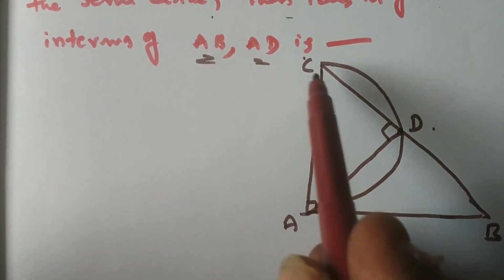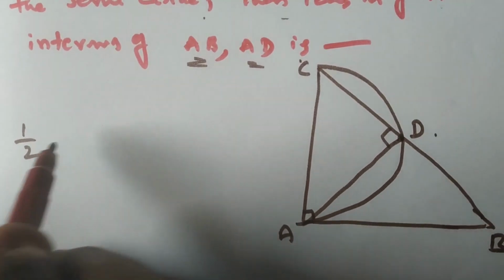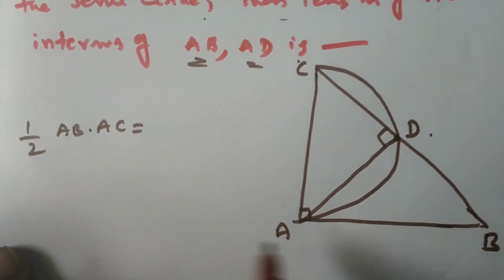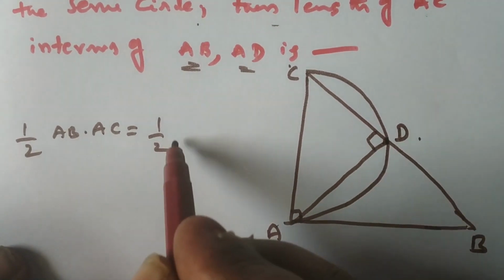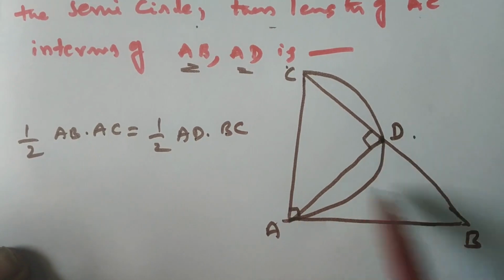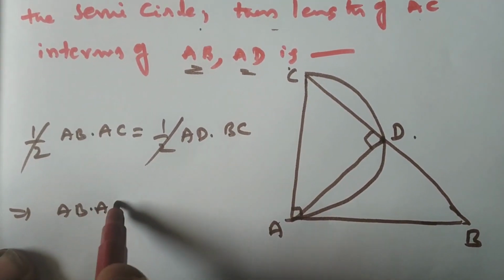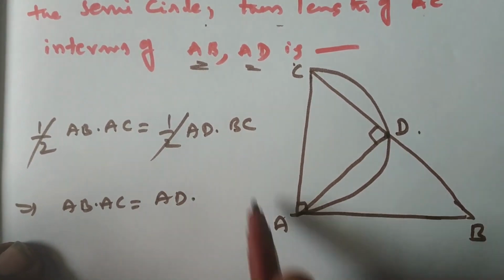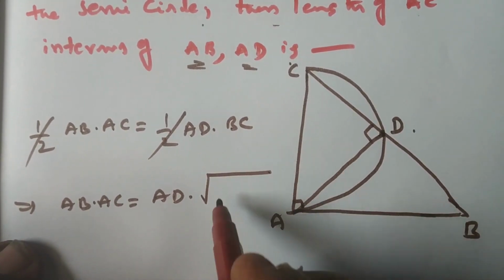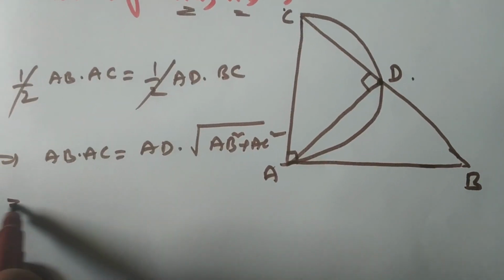Now, what is the area of this triangle? Area of this triangle is equal to half of AB into AC. That is nothing but half of AD into BC. Half into base into height implies AB into AC is equal to AD into BC. What is BC? Root of AB square plus AC square.